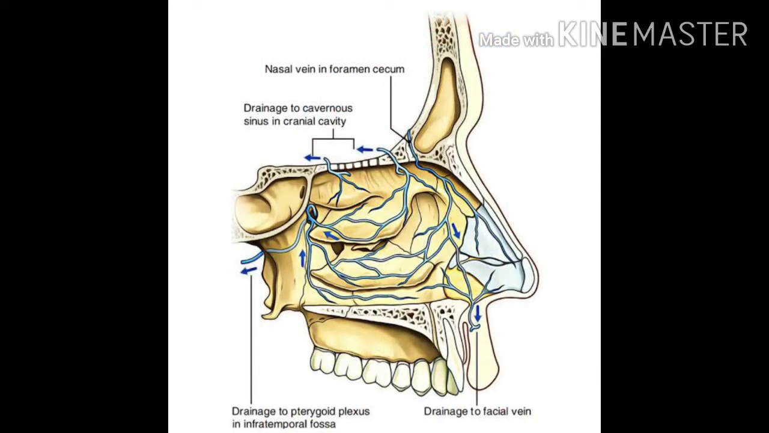Anteriorly, the plexus drains into the facial vein. Posteriorly, it drains into the pharyngeal plexus of veins, and the middle part of the plexus drains into the pterygoid plexus of veins. So anterior drains into the facial vein, middle drains into the pterygoid plexus of veins, and posterior drains into the pharyngeal plexus of veins. That is the venous drainage of the lateral wall of the nose.